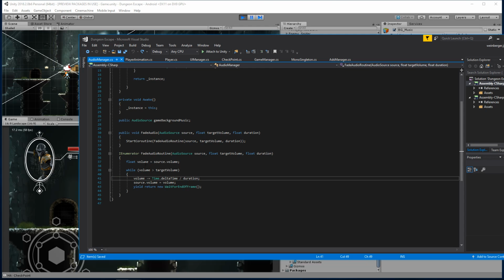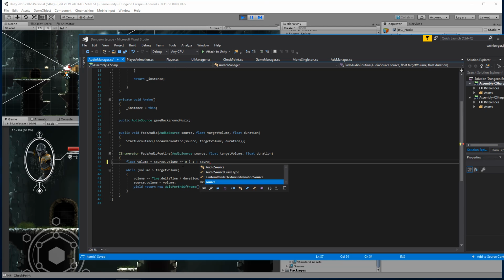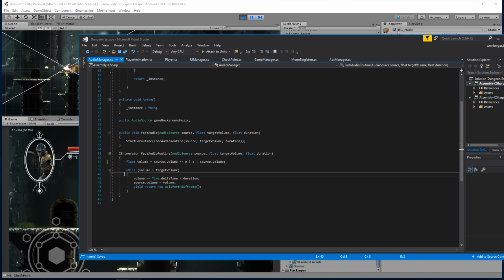We now want to create an add volume method. If the volume is 0, then I want to go ahead and say volume is 1, else we're going to say source.volume. This is called a ternary operator, by the way. And we're going to use that to determine which while loop to call.